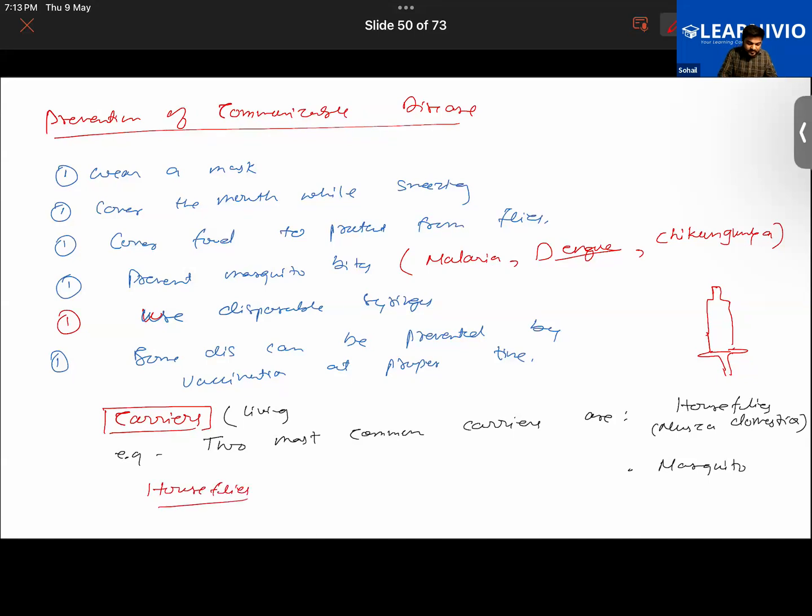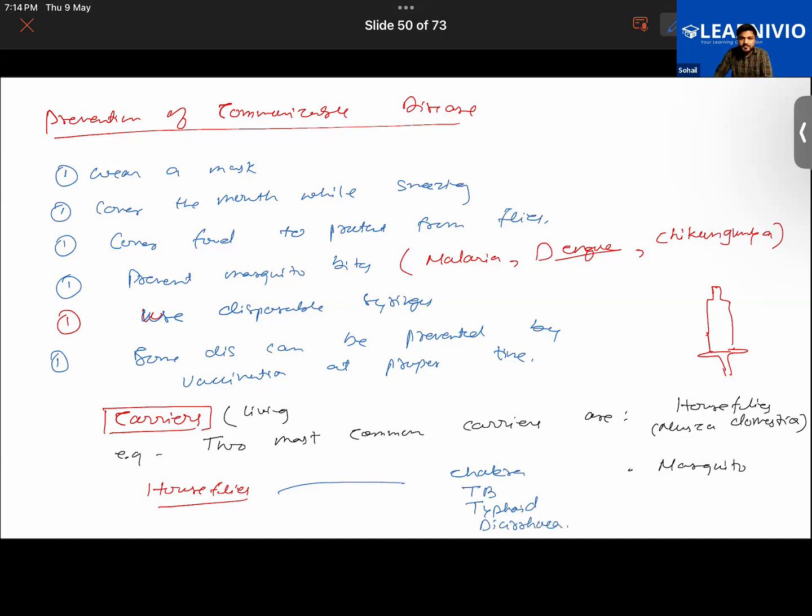Houseflies are the most common carrier of different types of pathogens that cause diseases like cholera. Getting it, guys? Cholera, or tuberculosis, or typhoid, or diarrhea also.